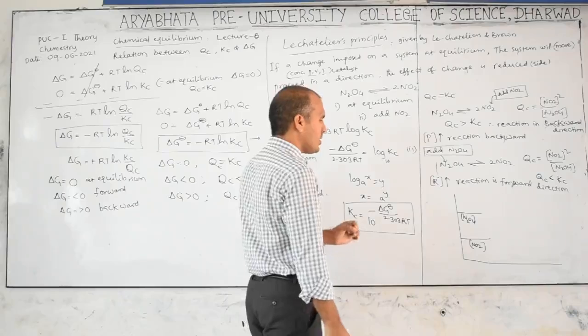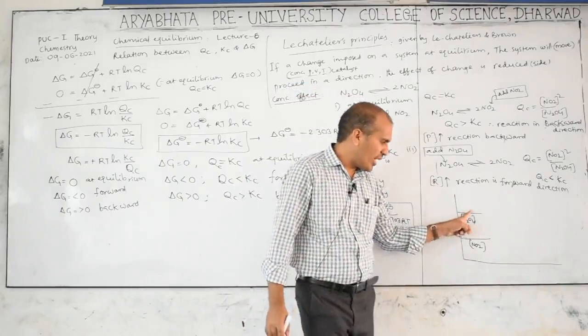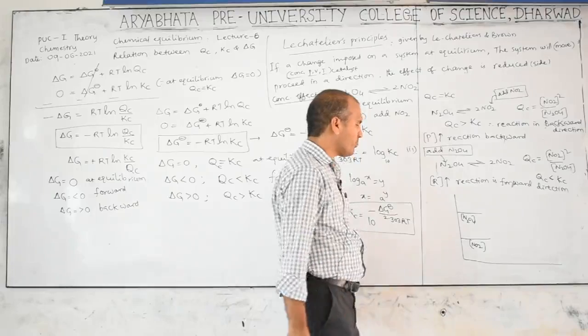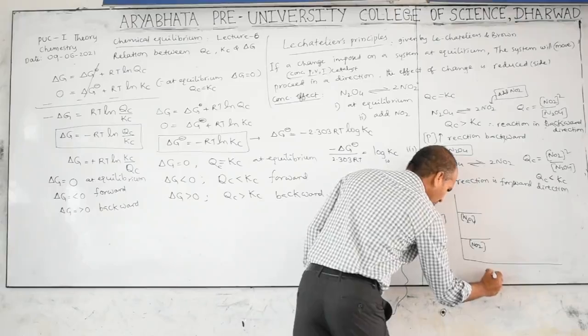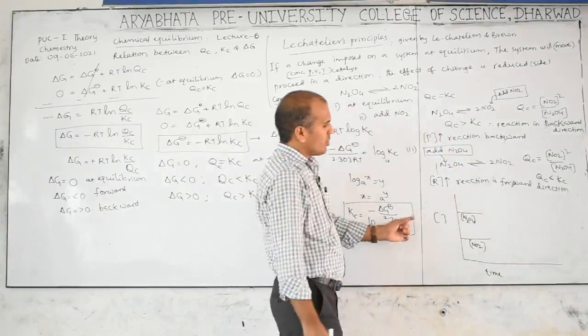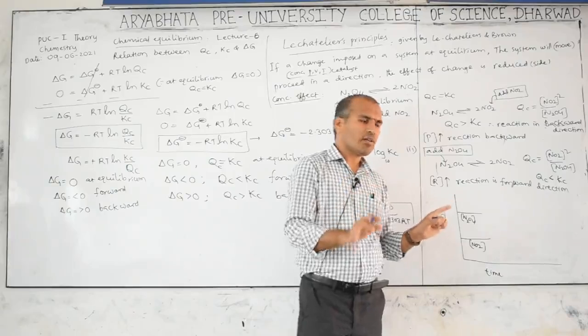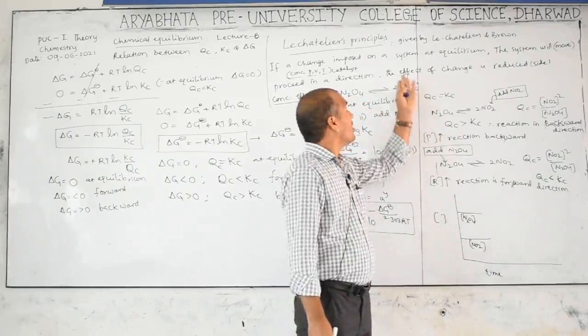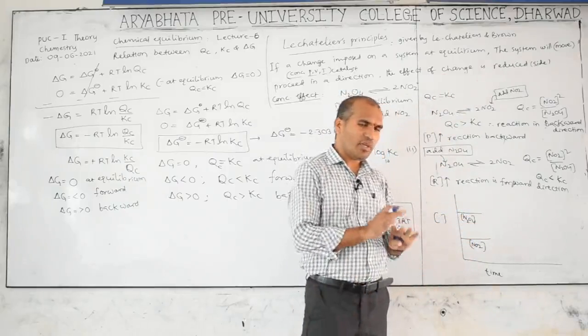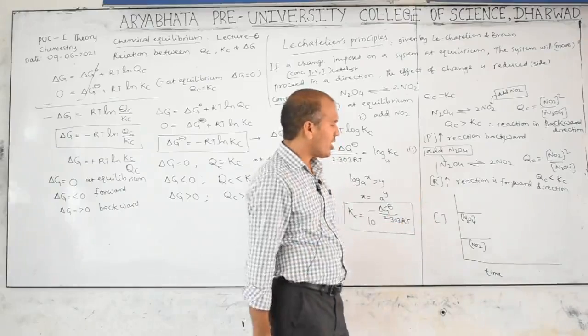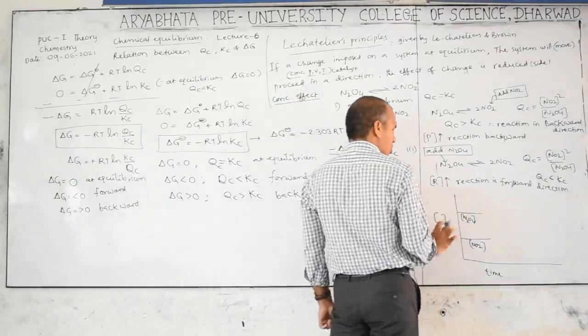Clear? In such a case, these two lines indicate constant. This is concentration, this is time. The square bracket indicates concentration. Initially this is present at equilibrium state. Two lines are parallel, meaning concentration does not change with time, for reactant and product.